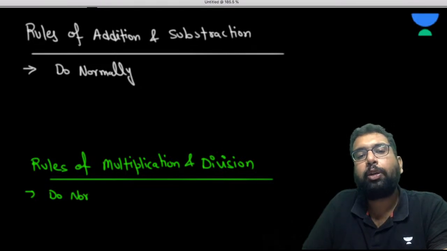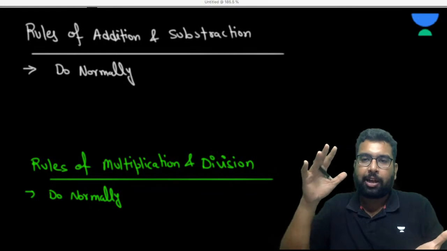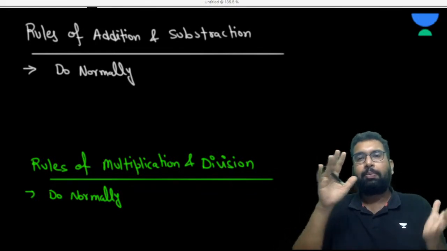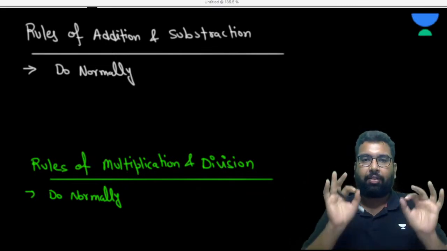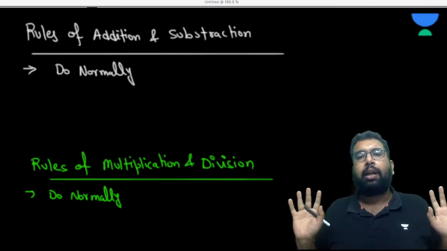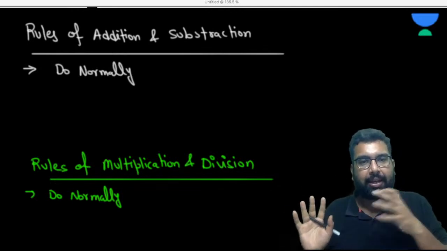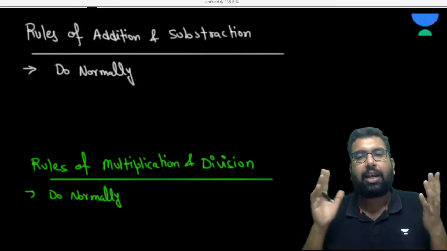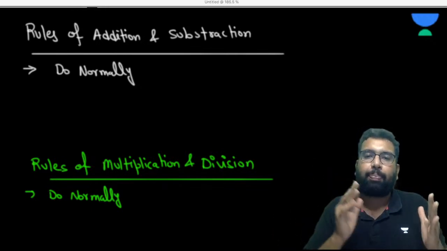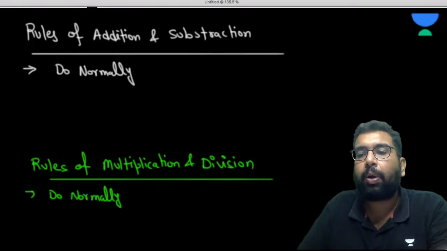So how do we do it normally? The same way we learned to do it when we were small kids. Are you getting my point? When we were small kids, we learned to do this, isn't it? So the same way we have to do. That is what I mean by doing it normally. So we have to add, subtract, multiply, divide, first of all, normally.